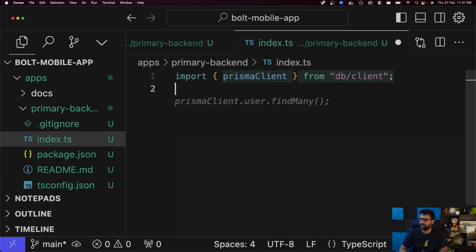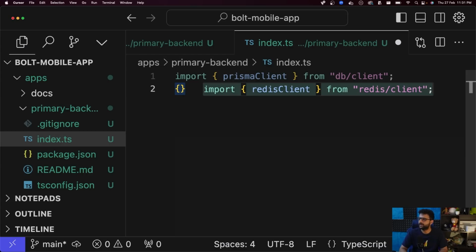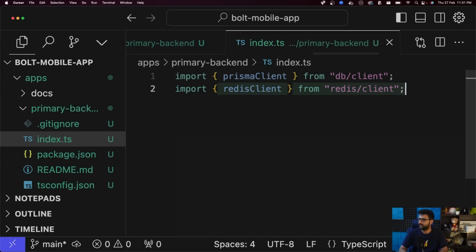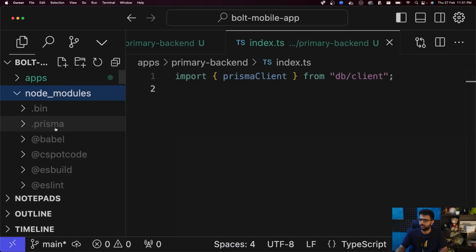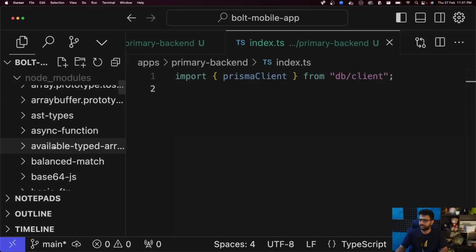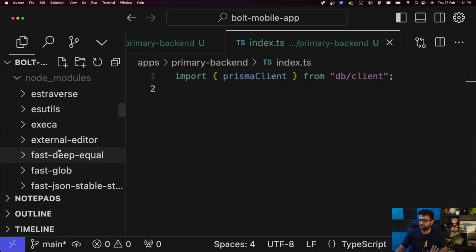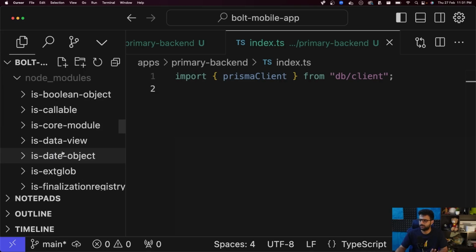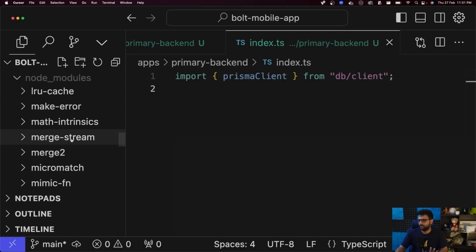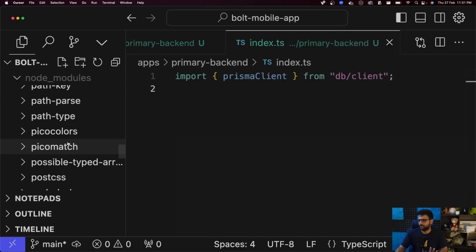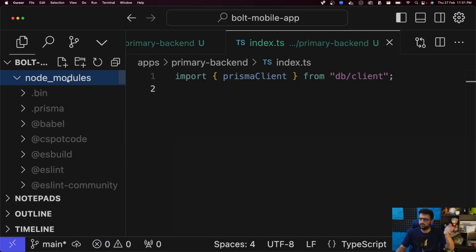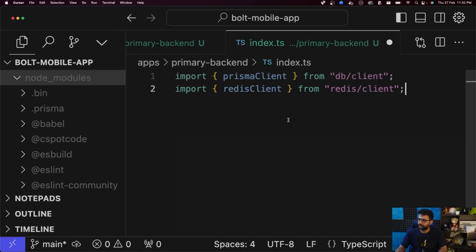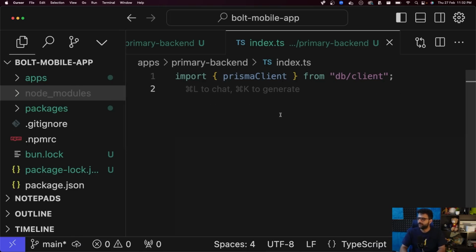No red squigglies. Can I import the Redis over here? Not that we need Redis here. I'm just checking. Seems like we can, even though we didn't add it as a dependency, probably because it got rolled up to the top node_modules folder. So if you look at it, most probably Redis is a dependency here, which is why I did not have to add it, but it's always a good idea to add it to package.json. Redis, there you go, which is a shortcut to our module. It exists in the root folder, which is why I was able to import it even though I did not add it to package.json.